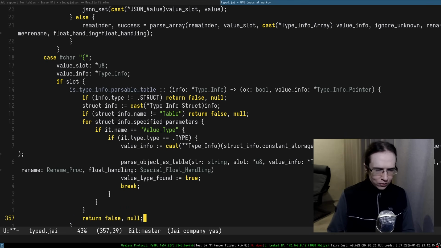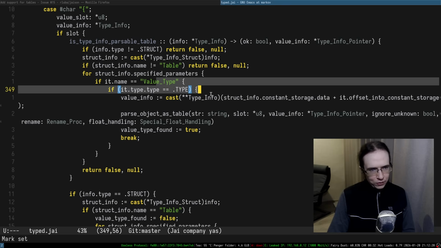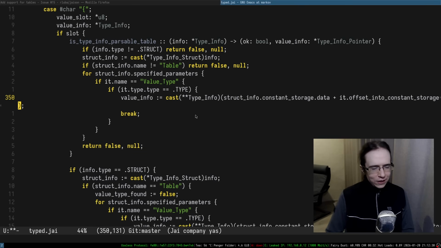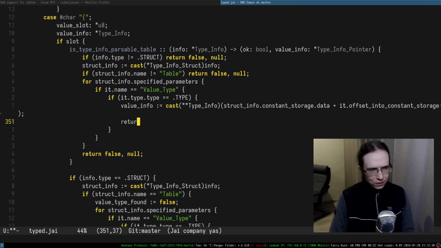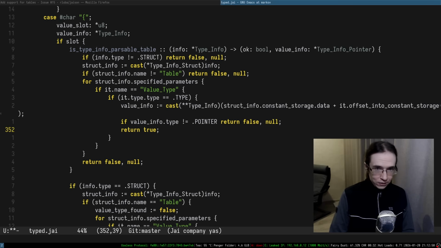We're only going to return true if we are in here. So if it's a value type, if it's a type, we do that. So here is the value info, and I suppose we also need to expect it to be a pointer. All right, so this is a value info, and if value info type is not equal to the pointer, we return false null. Otherwise, finally, we return true value info.